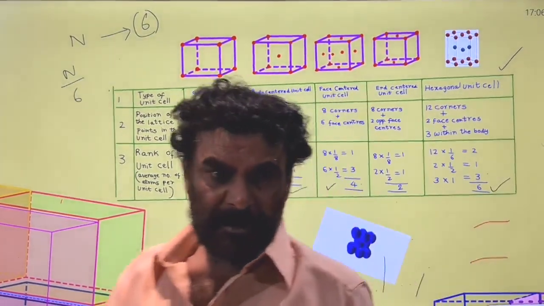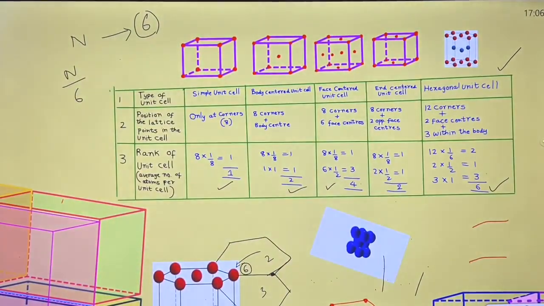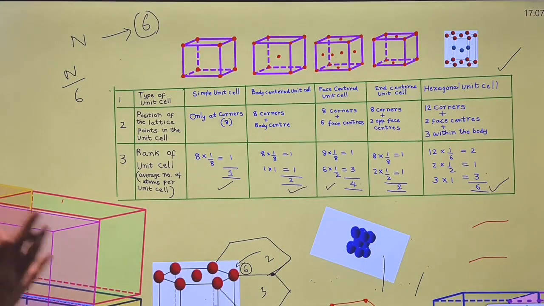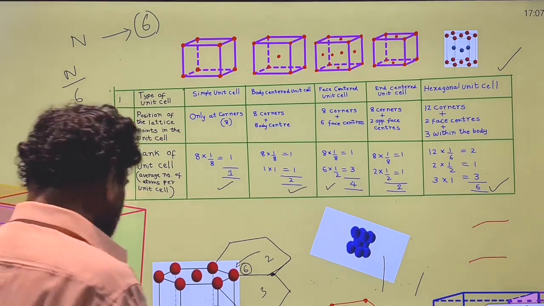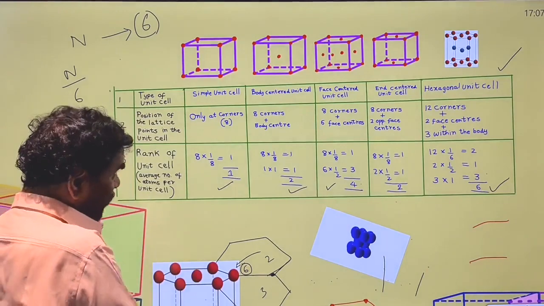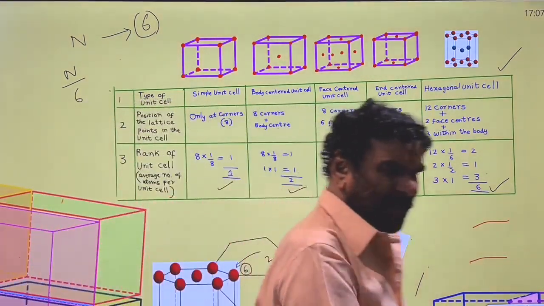These are the different types of unit cells possible, their distribution and their rank. Based on the rank of the unit cell, the number of unit cells present in a given mass of the material can be determined. Most of this is repetition.